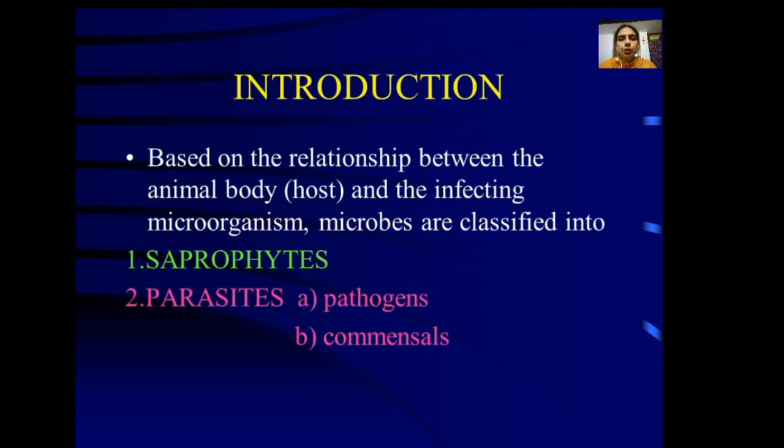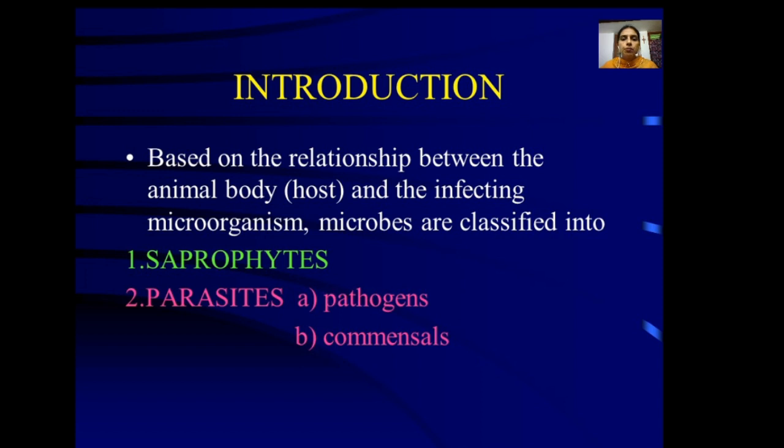Based on the relationship between the animal body, which is called a host, and the infecting microorganism, microorganisms have been classified into two types: the parasites and the saprophytes. Saprophytes are those organisms which live on dead organic matter. Parasites are those organisms which live in the host.